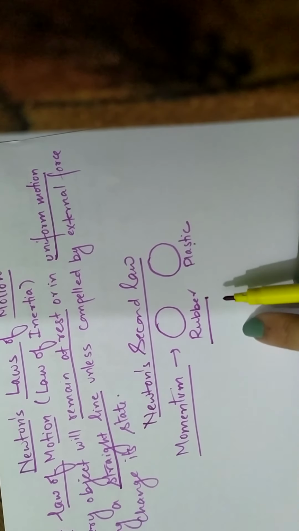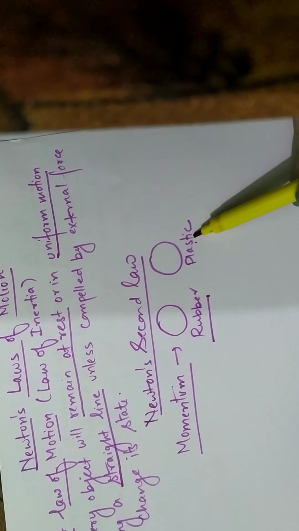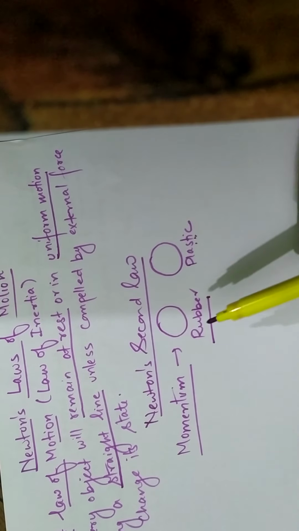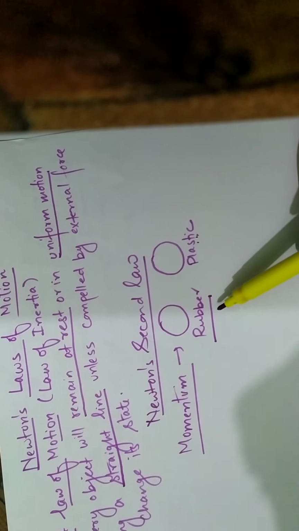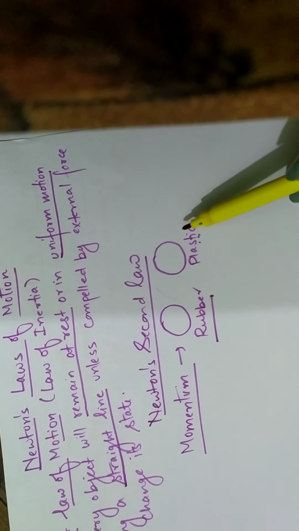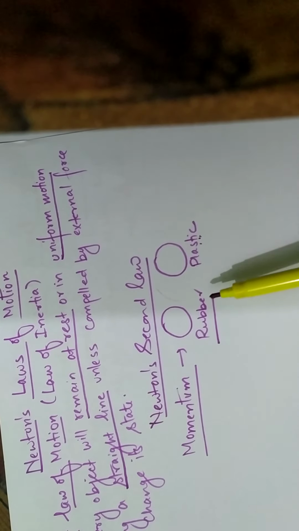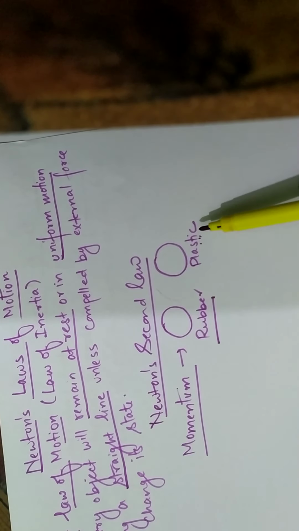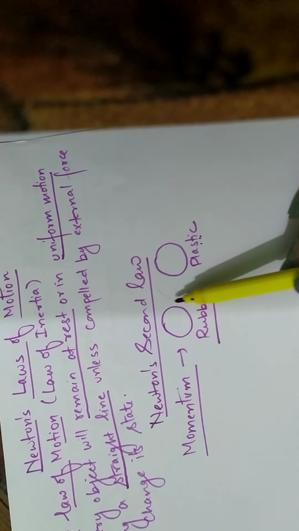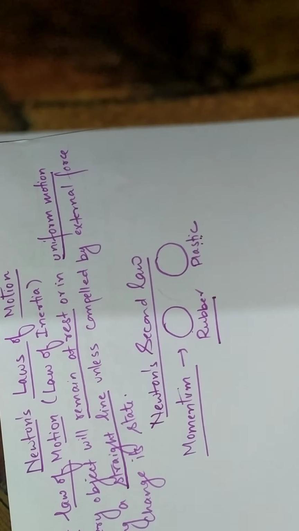In which case will you be injured more: when he throws the plastic ball with high speed, or when he throws the rubber ball with a very slow speed? Of course, with the plastic ball, because it is coming to you with high speed. Similarly, if he throws both balls at you with the same speed, then because the rubber ball is heavy, it will injure you more compared to the plastic ball.